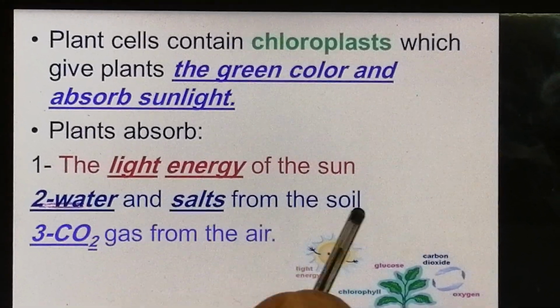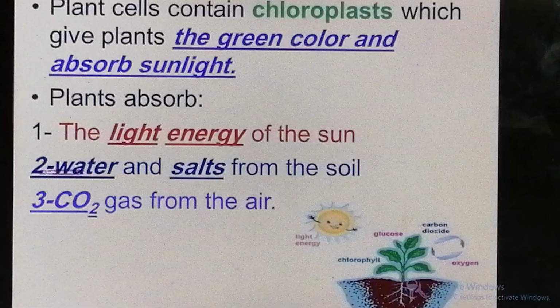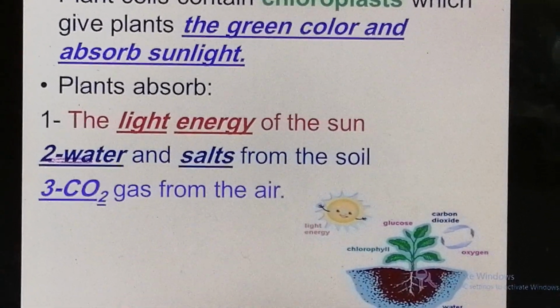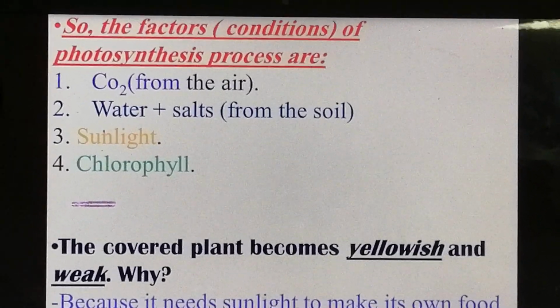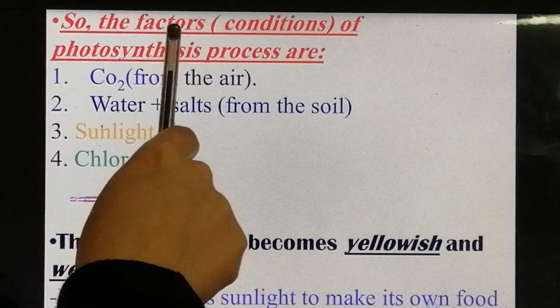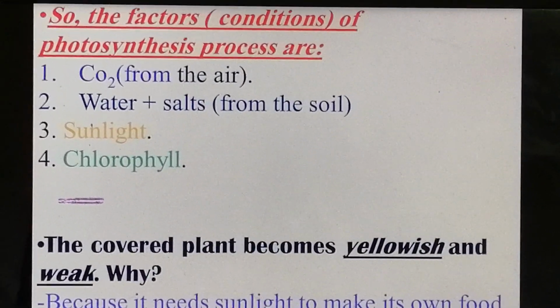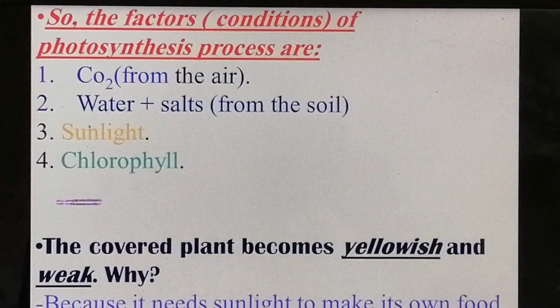Which part of the plant absorbs water and salts from the soil? For sure, roots. Which part of the plant absorbs carbon dioxide gas from the air? Leaves. Okay, so what are the factors or the conditions? The word factors means conditions of the photosynthesis process: carbon dioxide, water and salts, sunlight and chlorophyll.